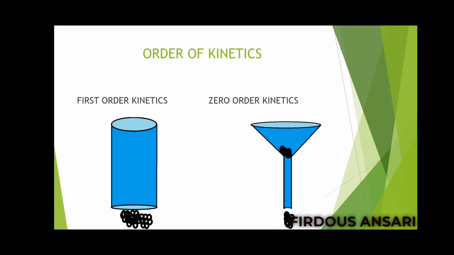But in case of zero order kinetics, input is 2, output is 2. Till here it was okay. Next, input is 10, output is 2 only. Input is 100, output is 2 only. Input is 1000, output is 2 only. So in case of zero order kinetics, in the funnel, however much you increase the drug and its plasma concentration, the elimination rate will be constant. But in first order kinetics, when you increase the plasma concentration of the drug, the elimination also increases in a similar manner.